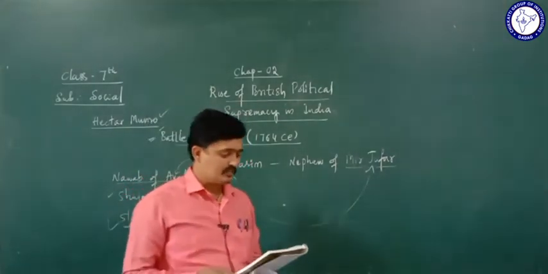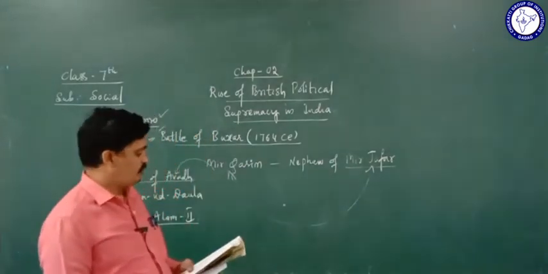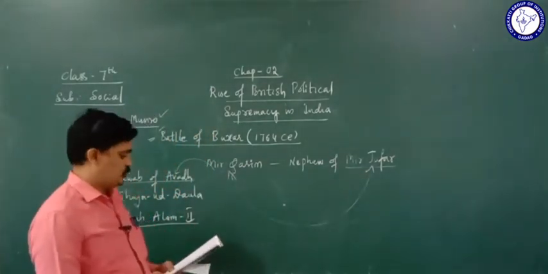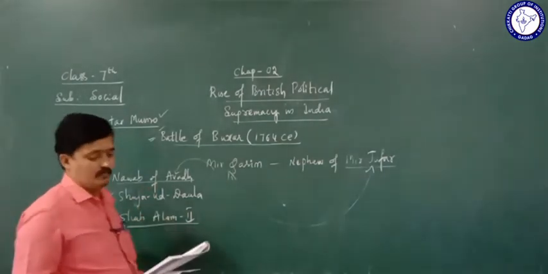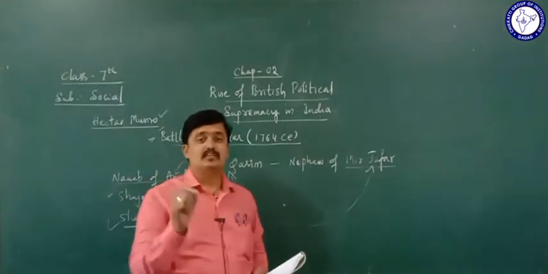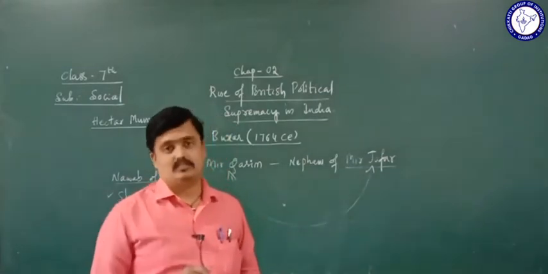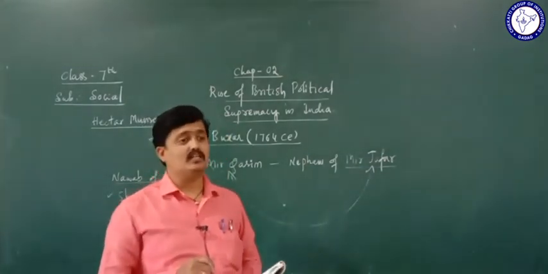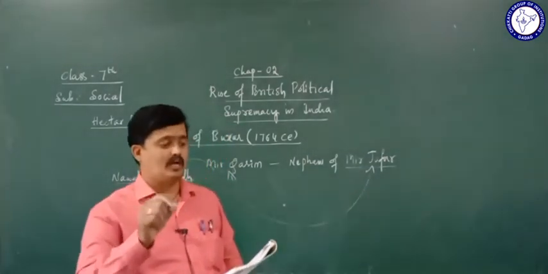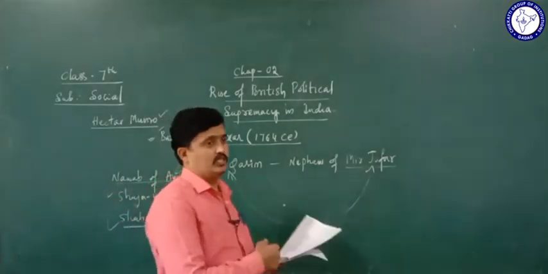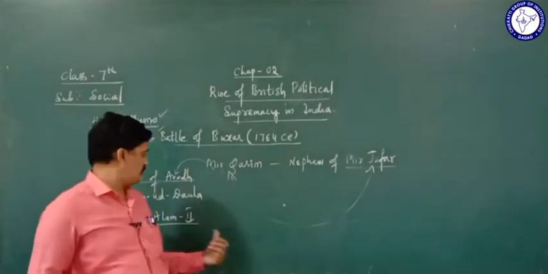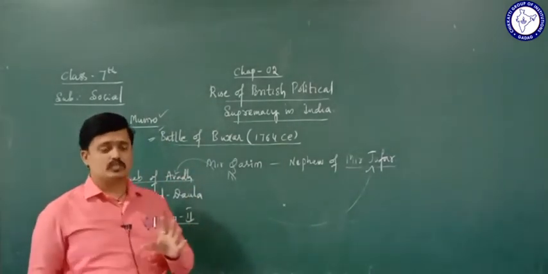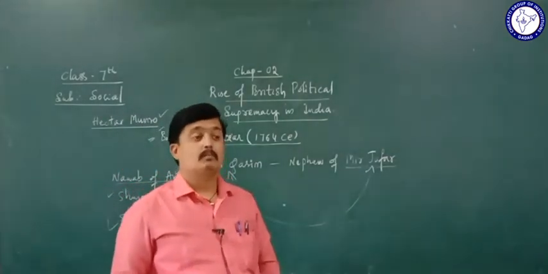And the Nawab of Awadh, Shuja-ud-Daula, took refuge. Where did he take refuge? In the place called Rohilkhand. And Shah Alam II took the side of the British.